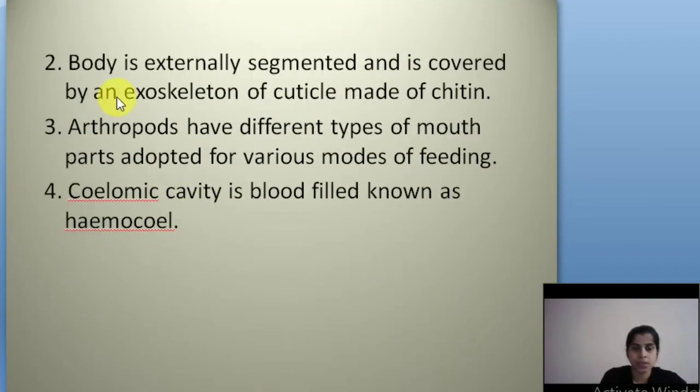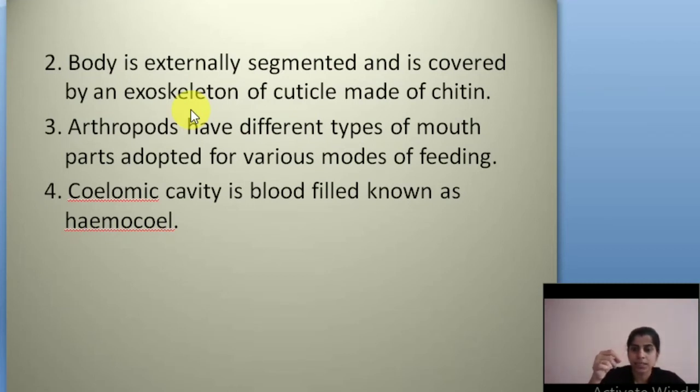And next feature, the body is externally segmented and is covered by an exoskeleton of cuticle made of chitin. See, the body is externally segmented. You can see this if you just catch a cockroach. Okay, see the outer layer, it is externally segmented and covered by an exoskeleton. The inside of the body has no skeleton, because their skeletons are outside.